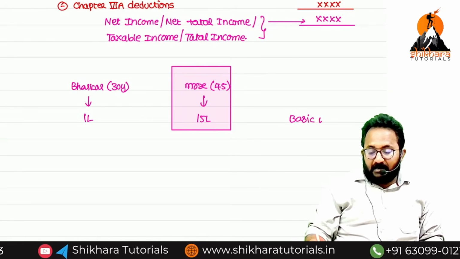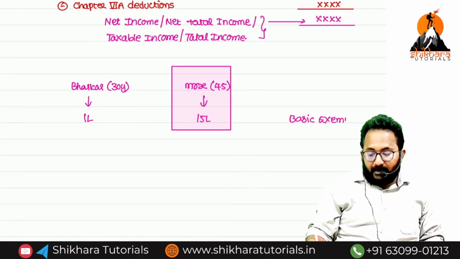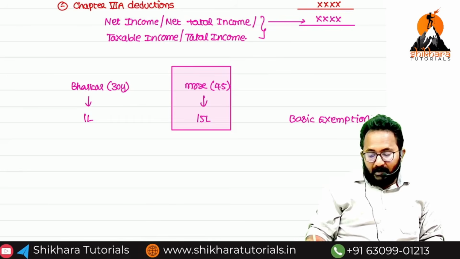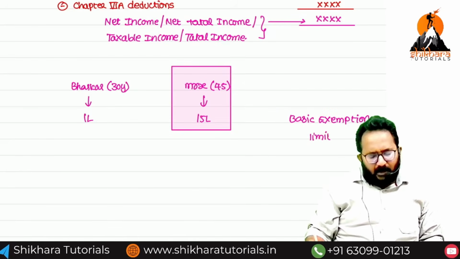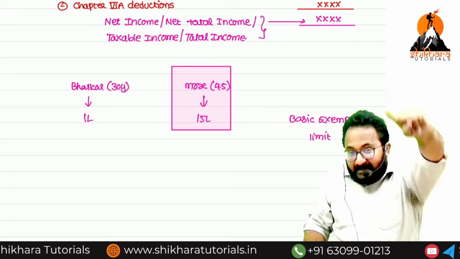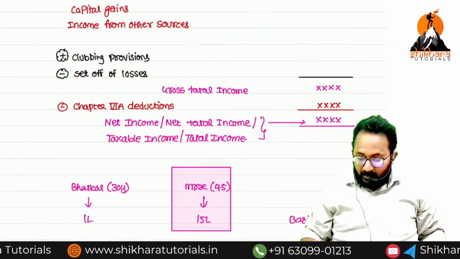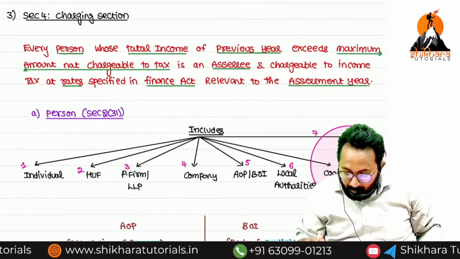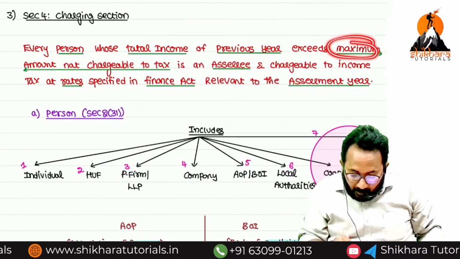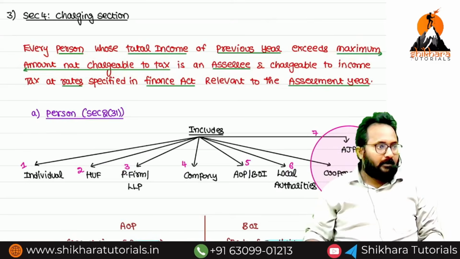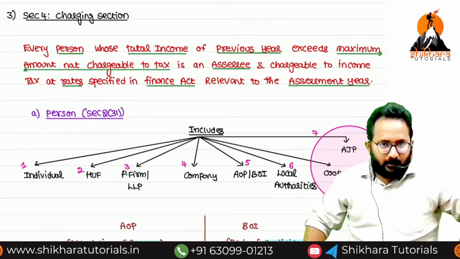In the Act they have given one limit. Up to this limit, no need to pay the tax. If that limit is exceeded, you are required to pay tax. That is the maximum amount not chargeable to tax. I will tell you a simple example.